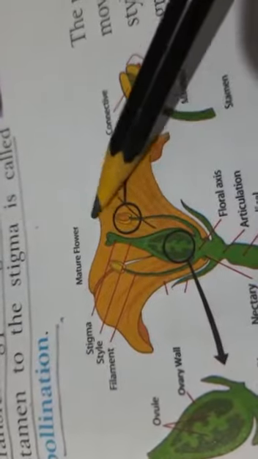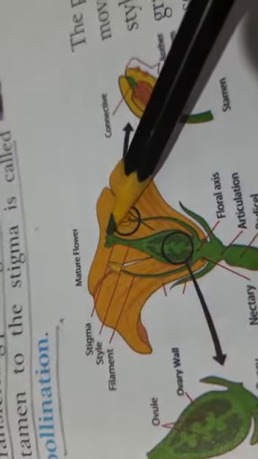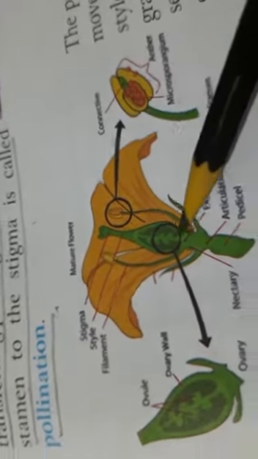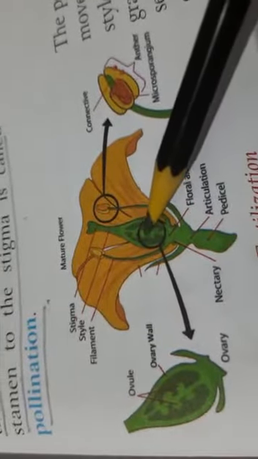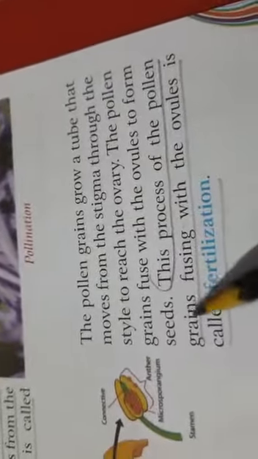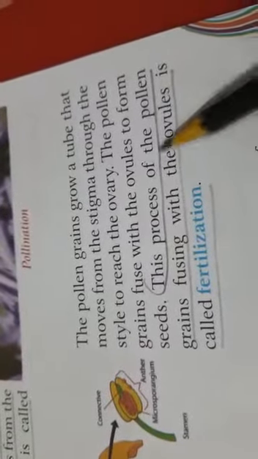When the pollen grains fall here, the pollen tube will grow and go inside, and it will fuse with the ovules. The pollen grains fuse with the ovules to form the seeds, and this process of pollen grains fusing with the ovules is called fertilization.